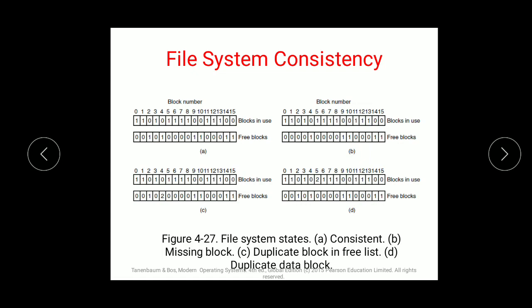The file system checker also checks the directory system. It also uses a table of counters, but these are per file. So they also have a counter table, but it is per file instead of per block. Instead of checking each and every block, they go for a whole file.